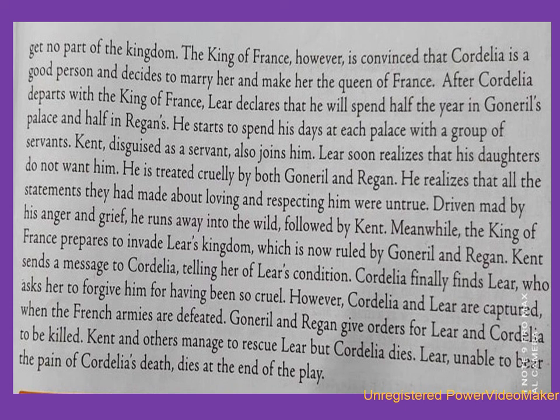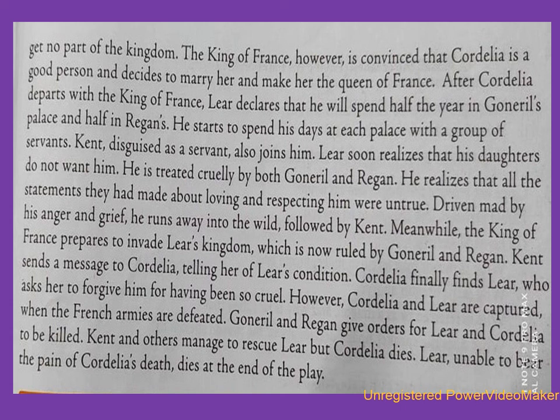He realizes that all the statements they made about loving and respecting him were untrue. So all the statements which they made, that they will love him more than their life, were untrue. Driven mad by his anger and grief, he runs away into the wild, followed by Kent. So Lear, when he comes to know the truth, becomes very angry and very sad. So he runs away into the forest with Kent. Kent, his advisor, also follows him.